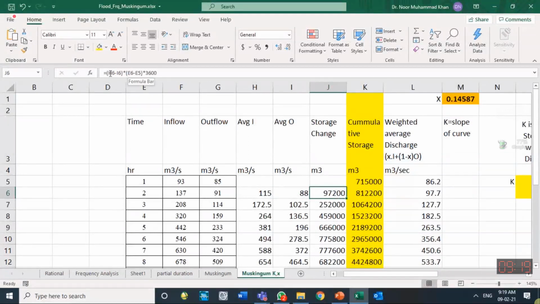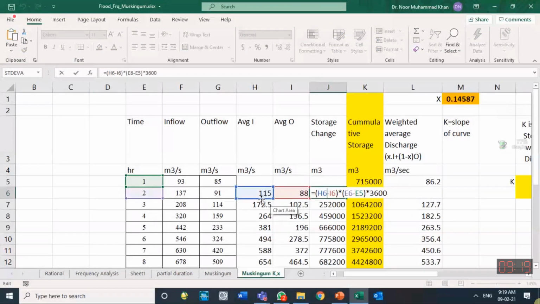If you see this formula, average inflow minus average outflow, H6 minus I6. H6 is this one, I6 is this one. So their difference is the net outflow multiplied by the time step.